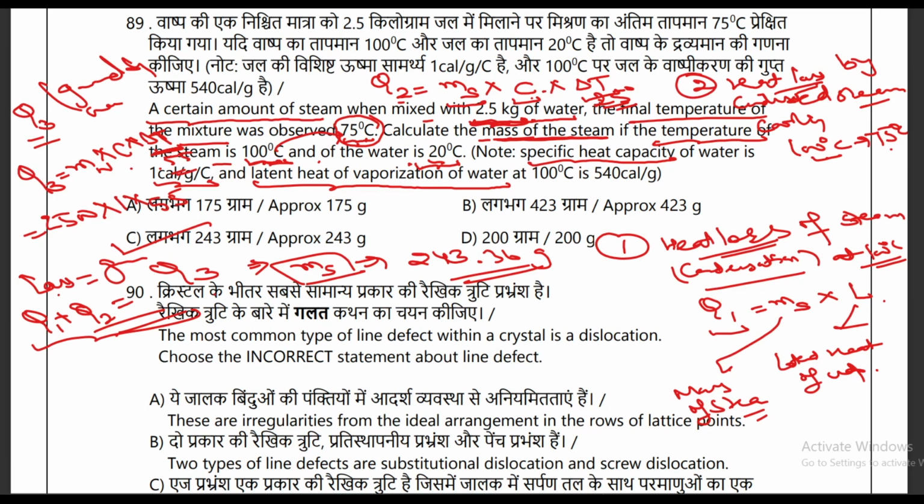Okay, and after that its temperature is decreased from 100 degrees to 75 degrees Celsius. So there are two losses for steam. Okay, so you will just equate, put all the values there, and you have to solve the overall equation for ms, which is the mass of steam. Clear? So C option is your correct answer in this question.